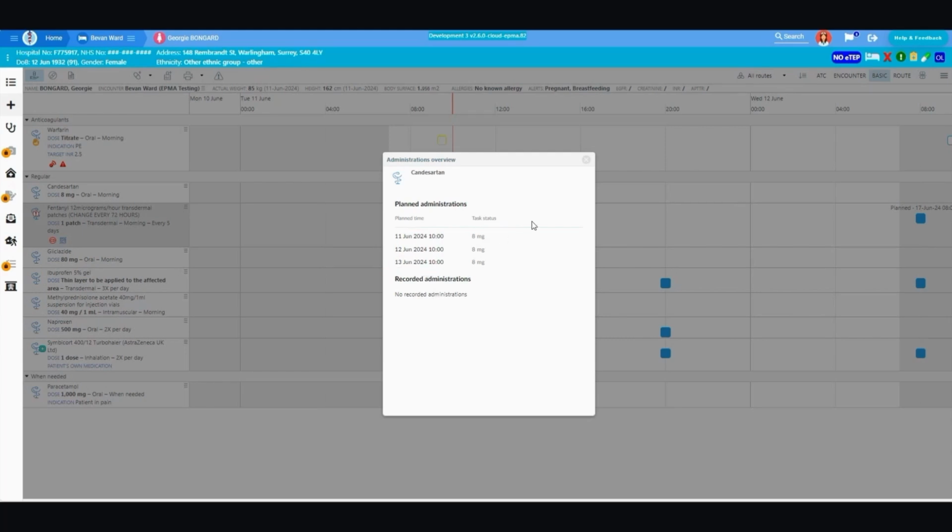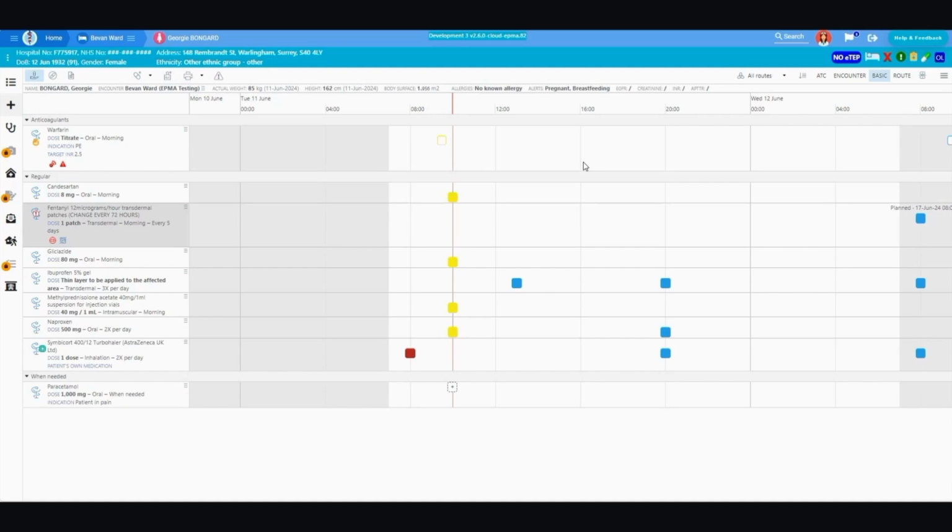For long lists of administrations, you can jump to the top or the bottom of the screen whenever the scroll bar appears by clicking on the visual cues, such as More items are hidden below and More items are hidden above. You can view all unrecorded administration events under Planned Administrations, even though the planned administration time was in the past. All users are advised to record all administration events in real time.